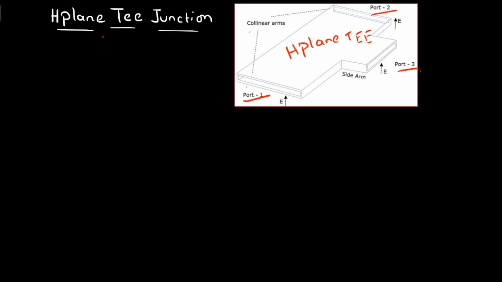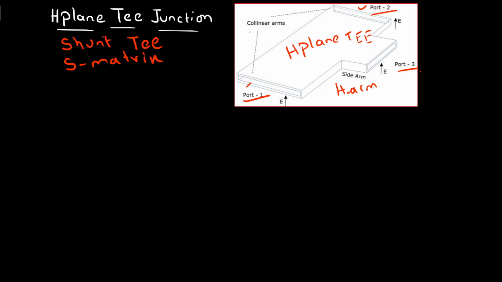Here port 1 and port 2 are the collinear arms, whereas port 3 is named as the side arm or H arm. The port 3 side arm, or H arm, is in parallel to the collinear arms, so the H plane T is also called a shunt T. Now you have to determine the S matrix for H plane T.